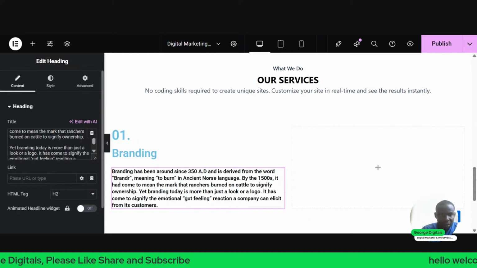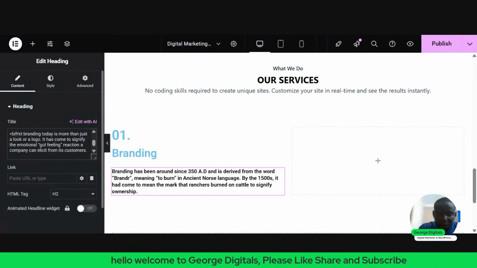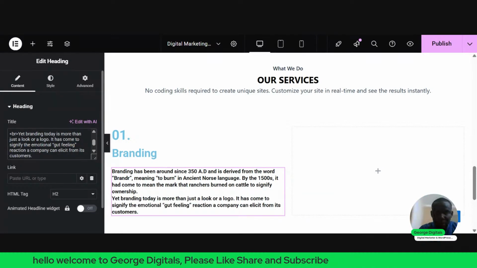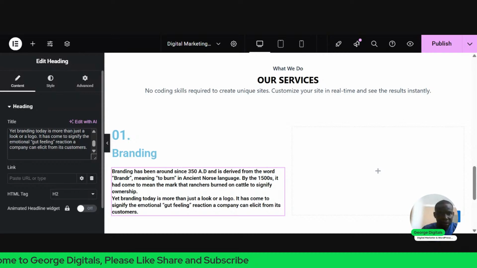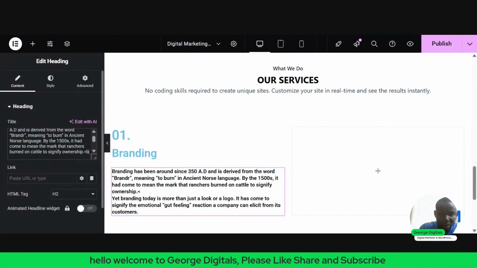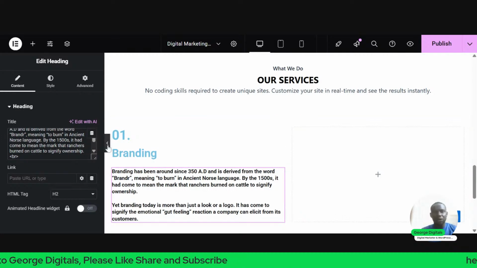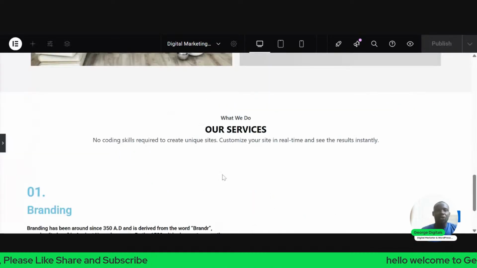I'll also add space from this. So I'll put a line break. I'll also add another line break again. So double line break means you want it to have a space like this. So this is what I'm trying to achieve.